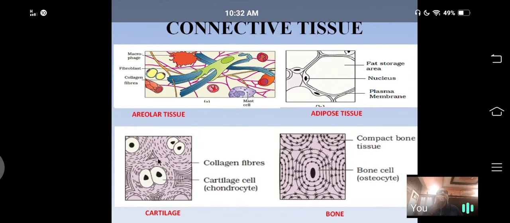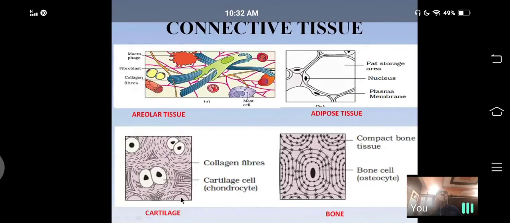Cartilage is a hard but flexible tissue. The end of the nose, we can bend it. The pinna of the ear, we can bend it, because no doubt it gives strength and support, but it is also a flexible tissue.